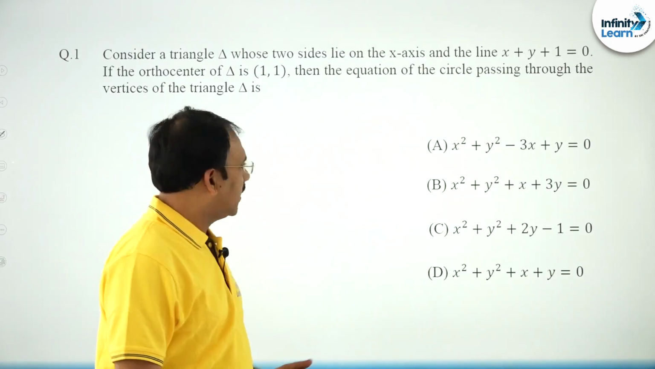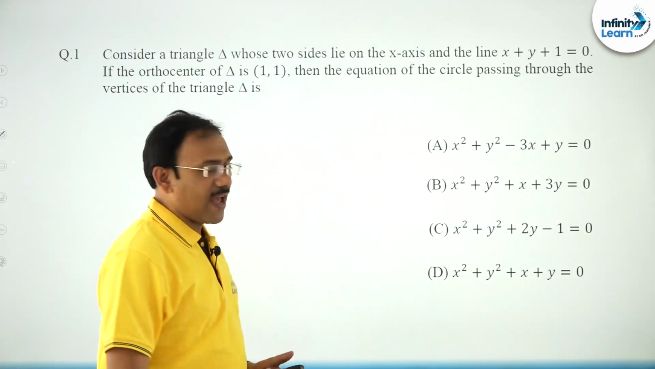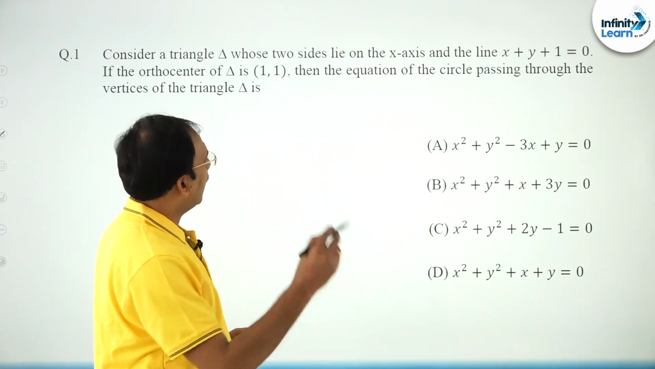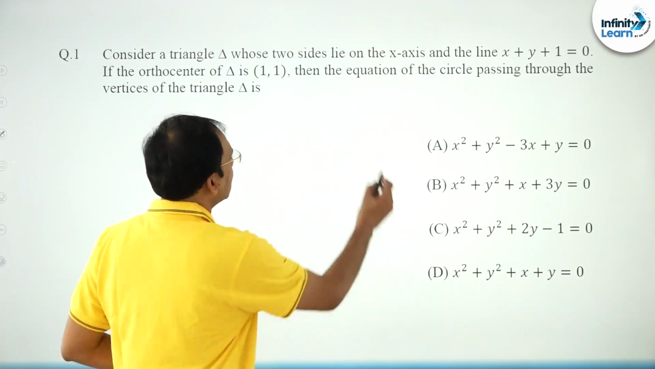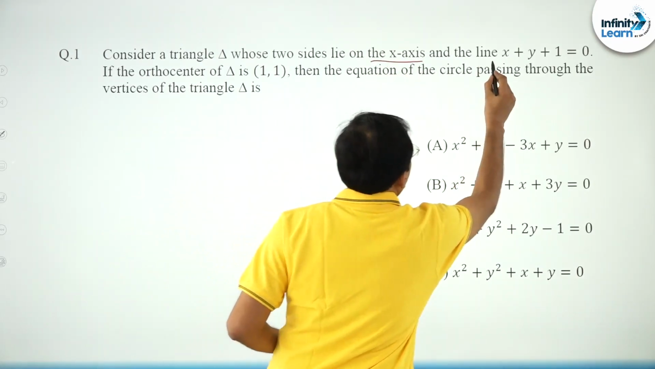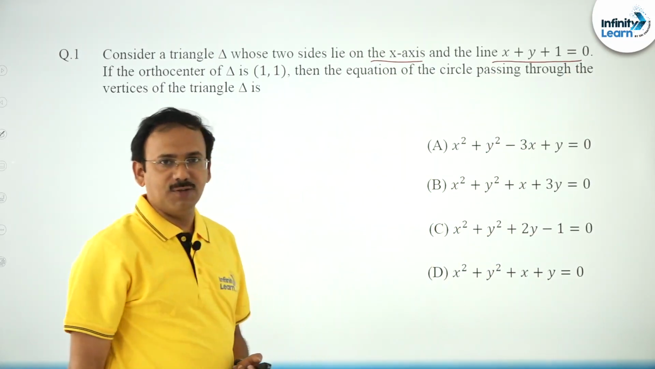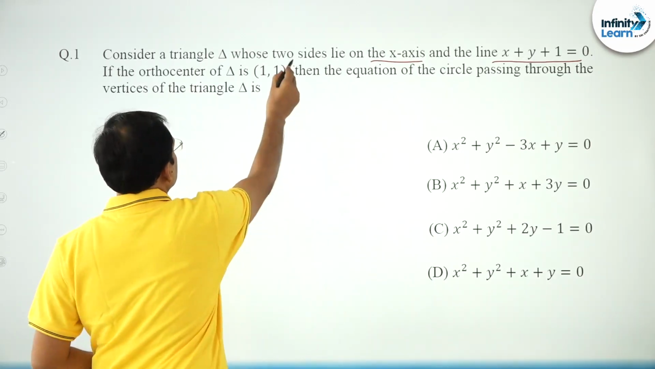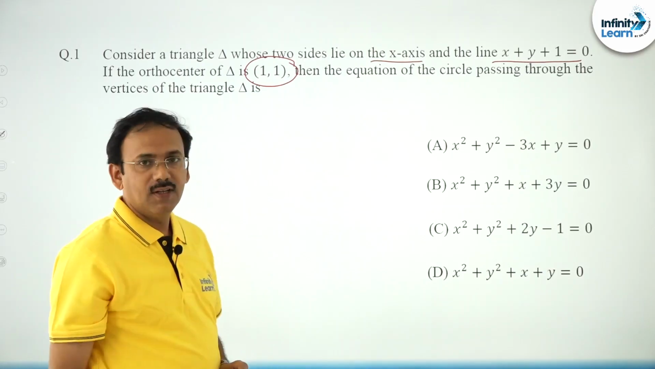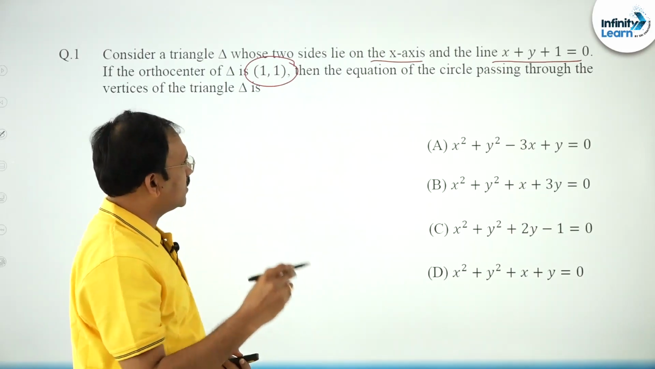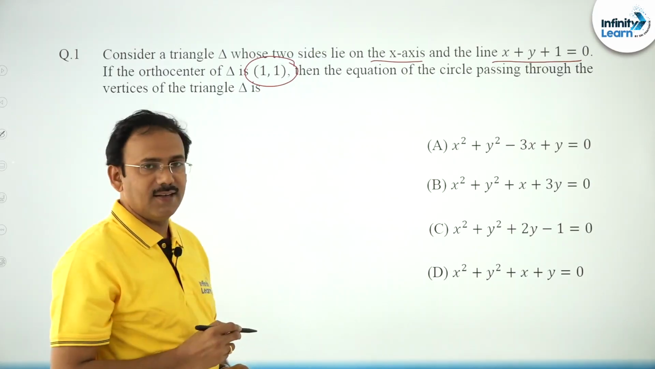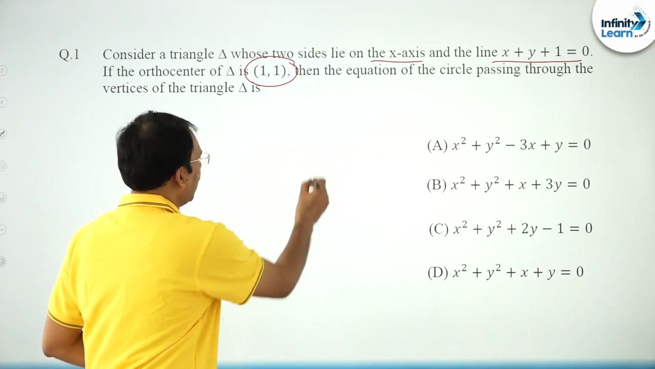Yeah friends, consider a triangle whose two sides lie along the x axis and the line x plus y plus 1 is equal to 0. The orthocenter of triangle ABC is (1, 1). Then find the equation of the circle passing through the vertices of the triangle. You see, it is simple friends.